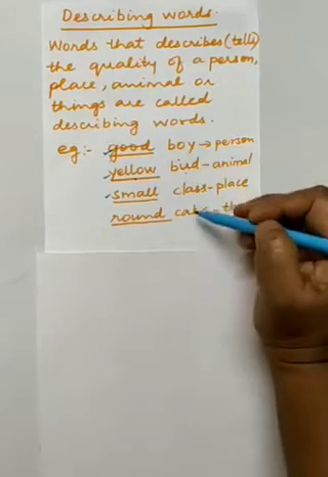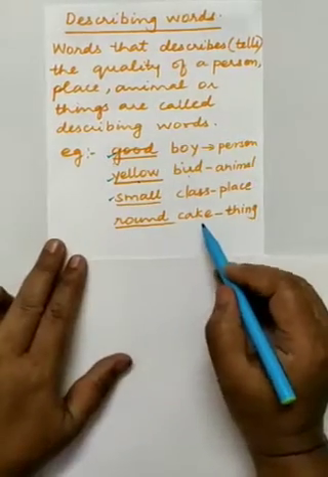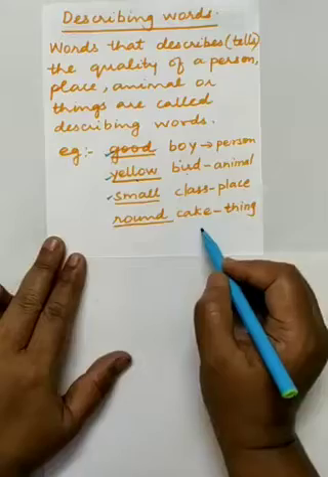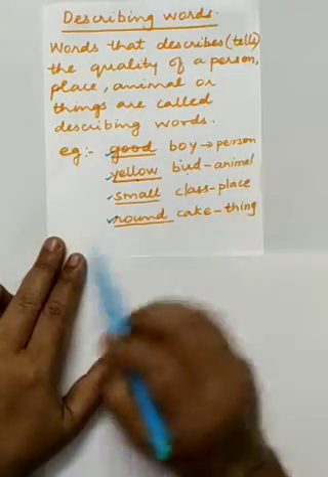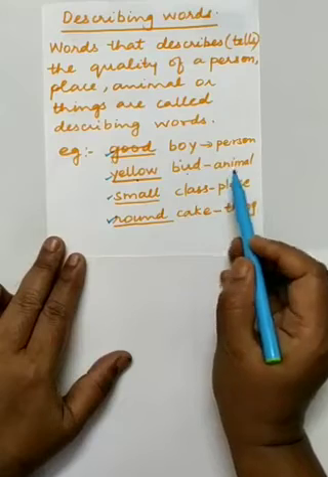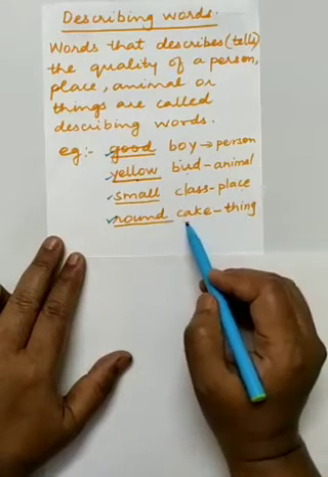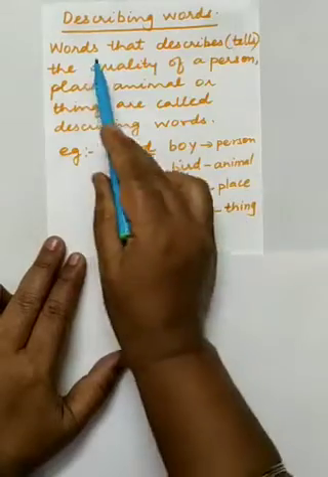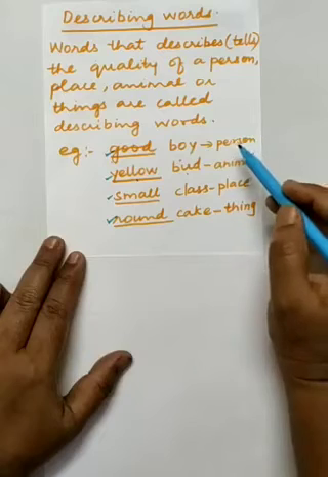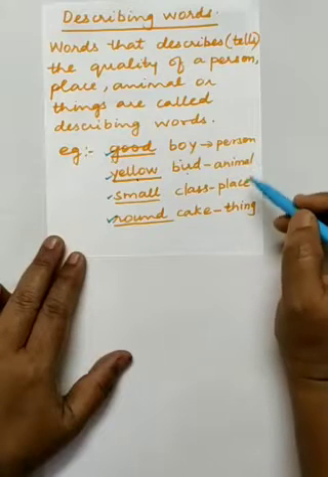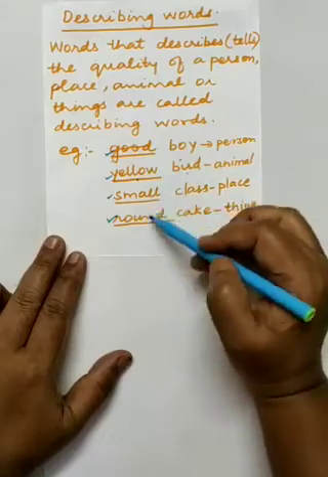These are all naming words, no? Boy, bird, class, cake. And about the cake I am saying that it is round. Now boy is a person, bird is an animal, then class is a place, and cake is a thing. So words that describe or tell the quality of a person, place, animal or thing are known as describing words.